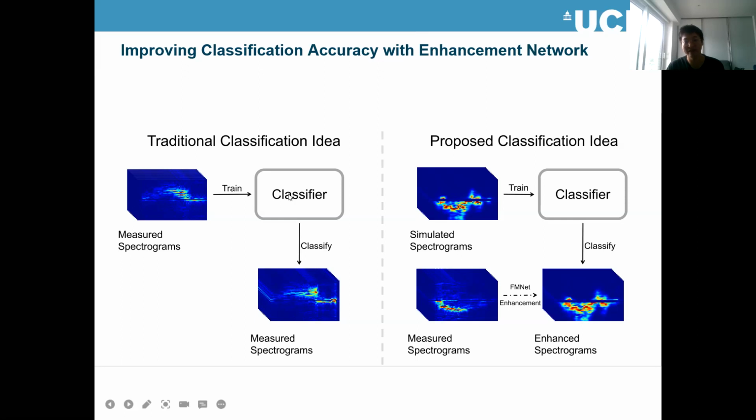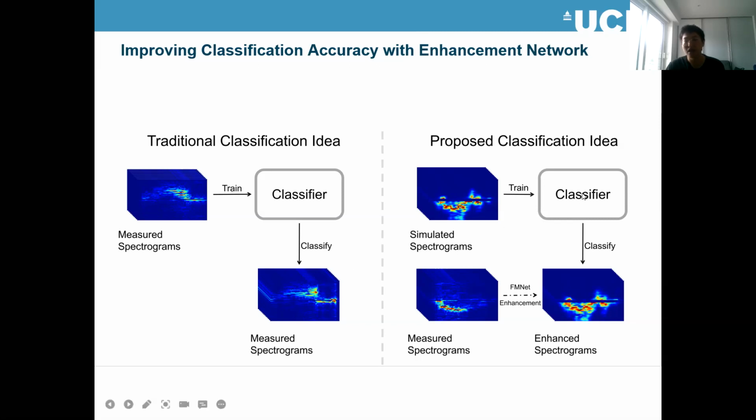We train this classifier with a measured spectrogram, and then when new samples come in, we use this classifier to classify the new samples. But after we train FMNet, we can do this in another way. We train this classifier with simulated data, because theoretically we can get an unlimited number of training samples if we only use simulated data.